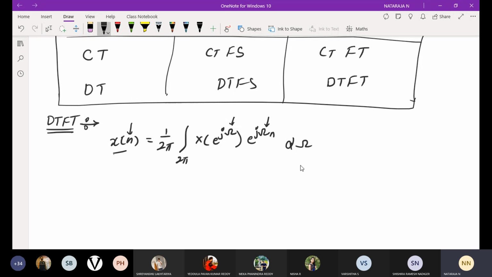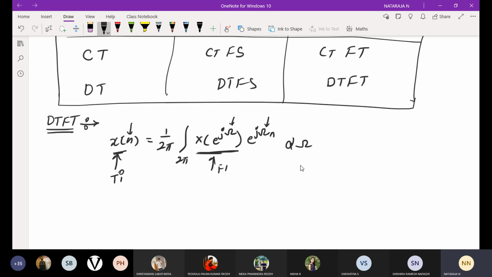Here, x of n is taken with respect to capital X of e power j omega. Why? Because x of n is in the time domain, and X of e power j omega is in the frequency domain. I am changing the signal from the time domain to a frequency domain representation. That is why the relation changes like this.